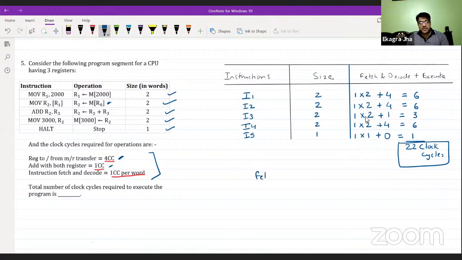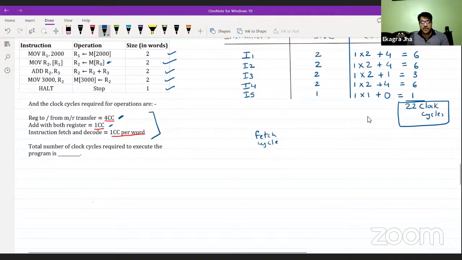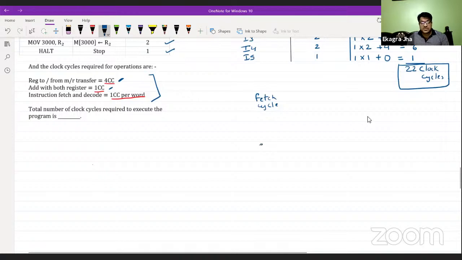One is the fetch cycle, and another is the execution cycle. These are the two subcycles that come in the overall instruction cycle.